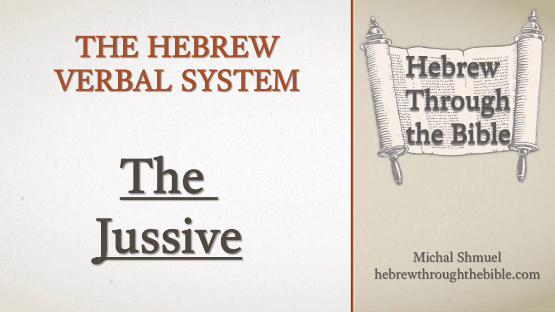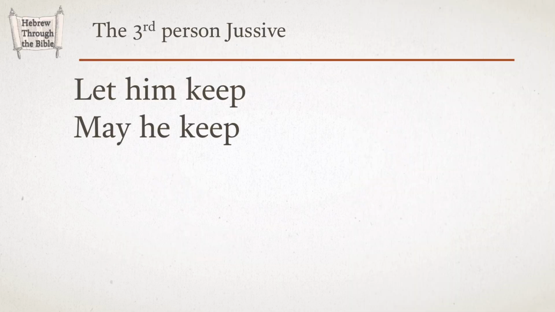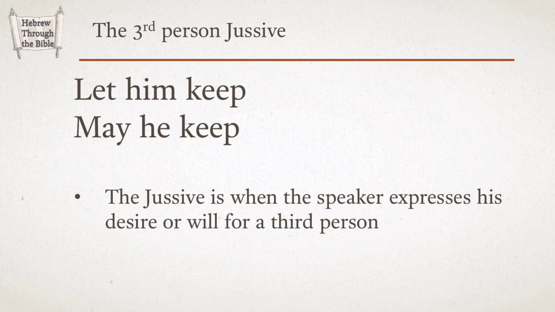Today we come to the last verb form to add to the chart of the regular verb. What's left is the jussive. When in Hebrew we speak about a jussive, we use the term in the same way it is used in other languages. The jussive is used for an expression like, let him keep, or may he keep. The jussive is when the speaker expresses his desire or his will for a third person.